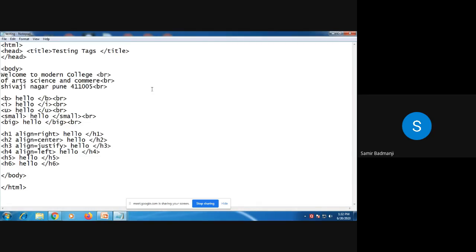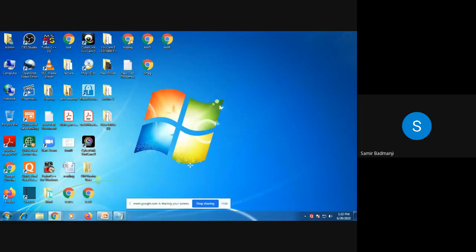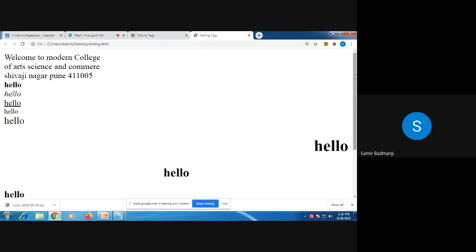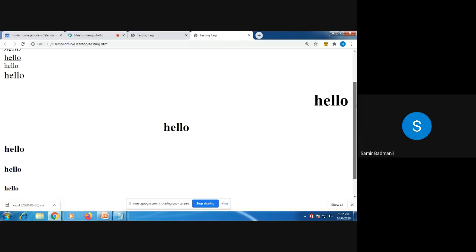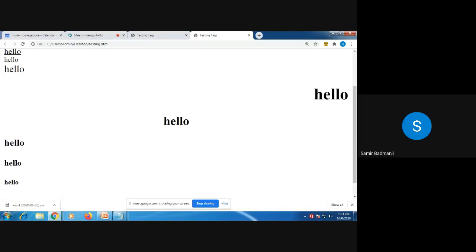Now we'll see the output, how it looks. File, save, close this, double click on that testing. Now see the first one, it is aligned to the right. All of you can see. Next one is aligned to the center. You can try, if you write CENTRE, it will not align. So you have to write CENTER only.